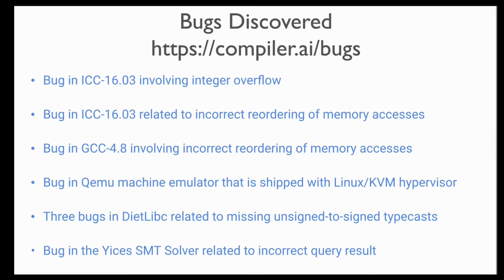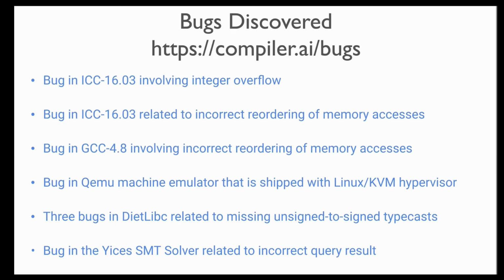Through these efforts, we have also discovered bugs in compilers over the years. Most of these bugs were discovered by happenstance, where we were just debugging our own equivalence checker, typically expecting to find bugs in our equivalence checker, but sometimes we would find bugs in the software or in the compiler. For example, we have found bugs in ICC, GCC, the QEMU machine emulator. Sometimes we have done equivalence checks between 2 different library implementations of the same glibc function, and we found bugs in some of the library implementations. And sometimes we even found bugs in the SMT solver while we were debugging our work.